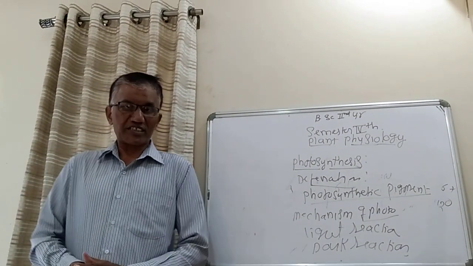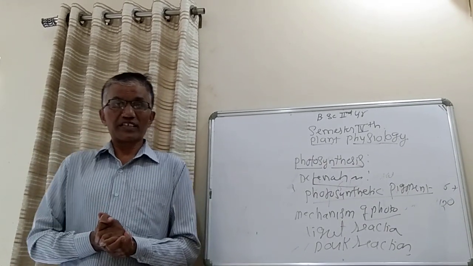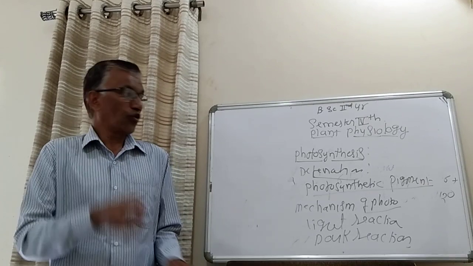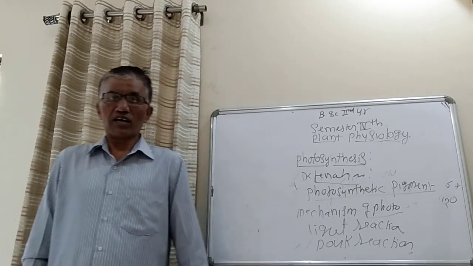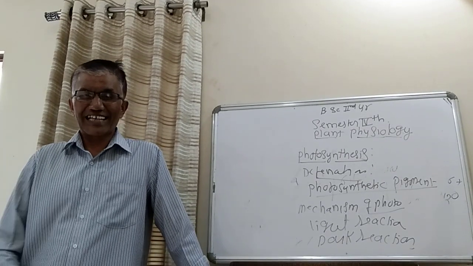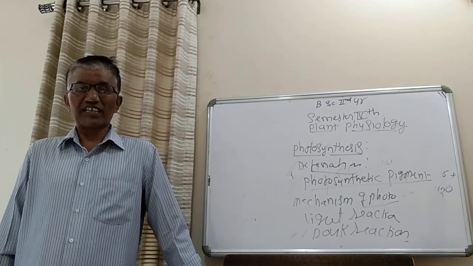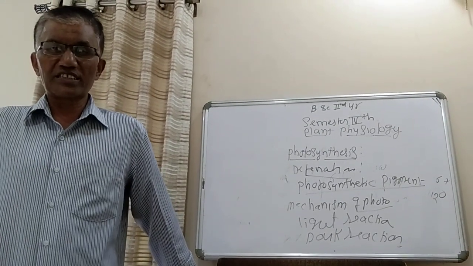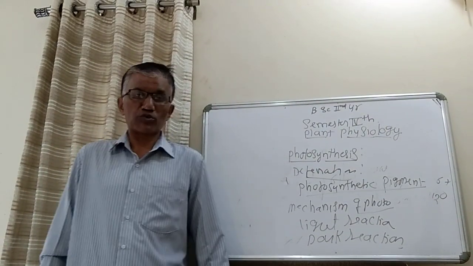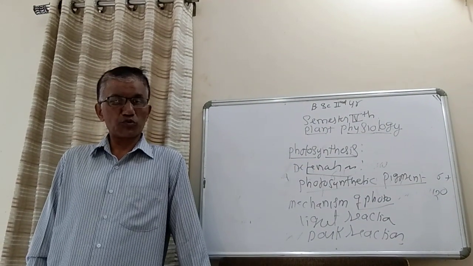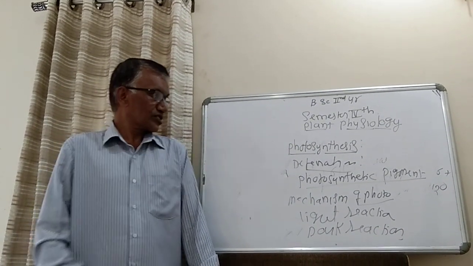Before going to all these things, you have to discuss the whole process of photosynthesis and where it takes place. As we already know, in plant cells there is one important cell organelle where the complete process of photosynthesis takes place, that is known as the chloroplast.